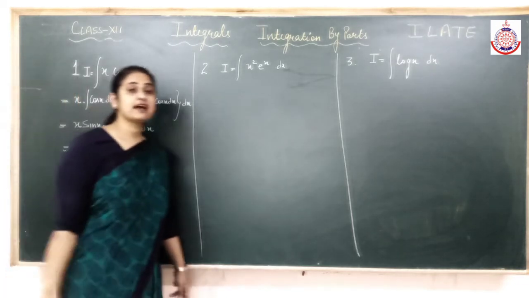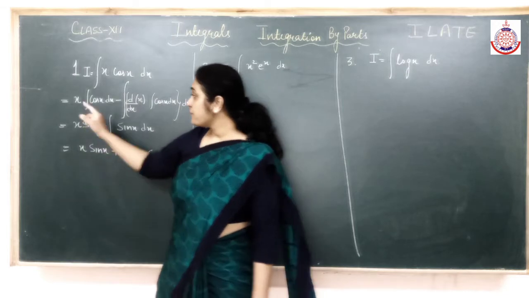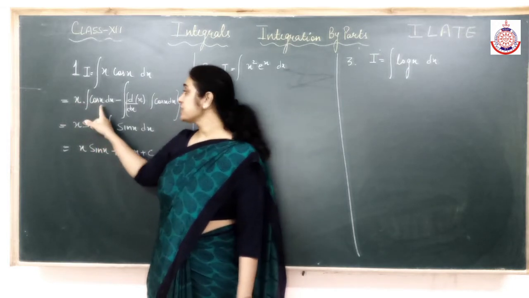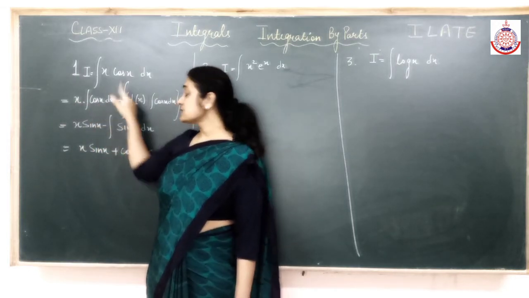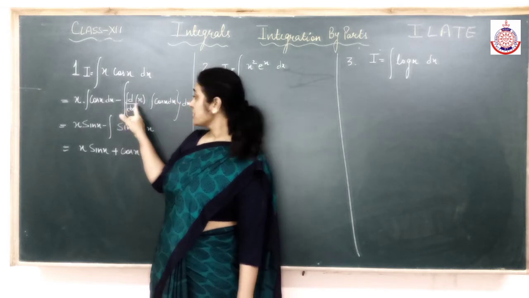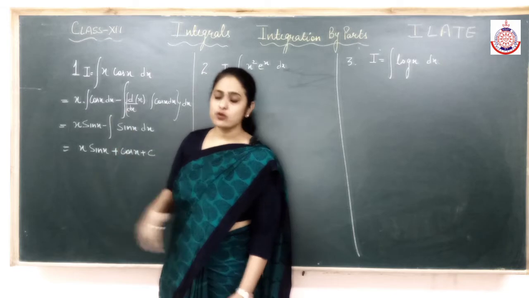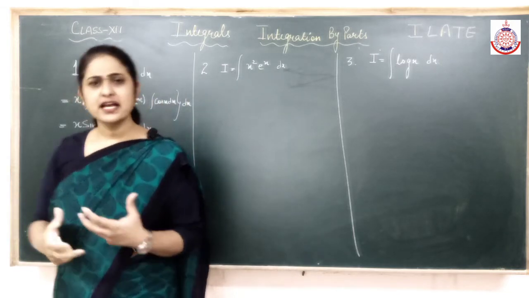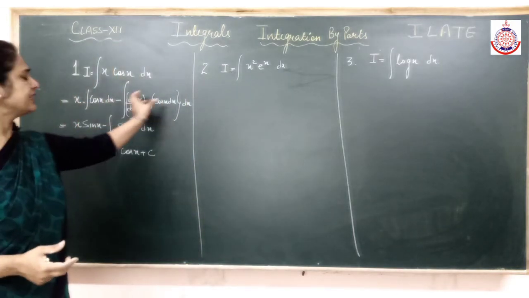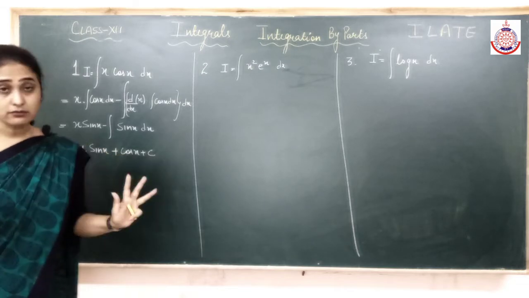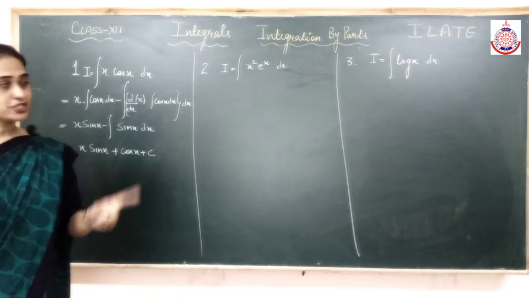This is how children we have to apply u into v rule. First function as it is. Integration of second minus sign of integral. Differentiation of first into integration of second. Alright, when you do so many questions, when you practice, then we don't need to write it separately like this. Directly we can solve it, not right now. First of all, we have to practice the questions properly.